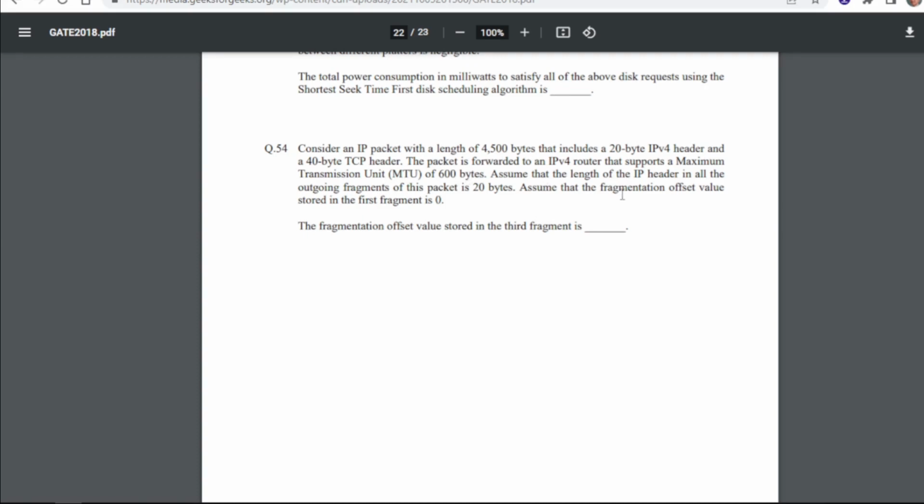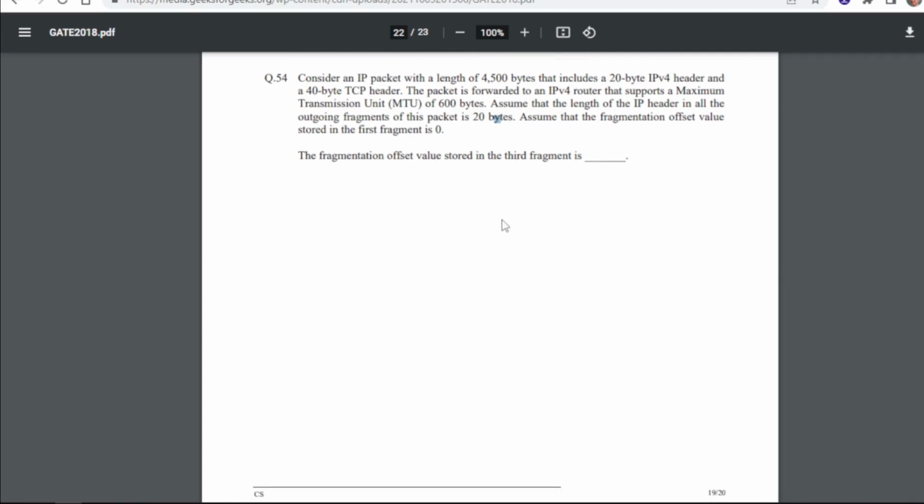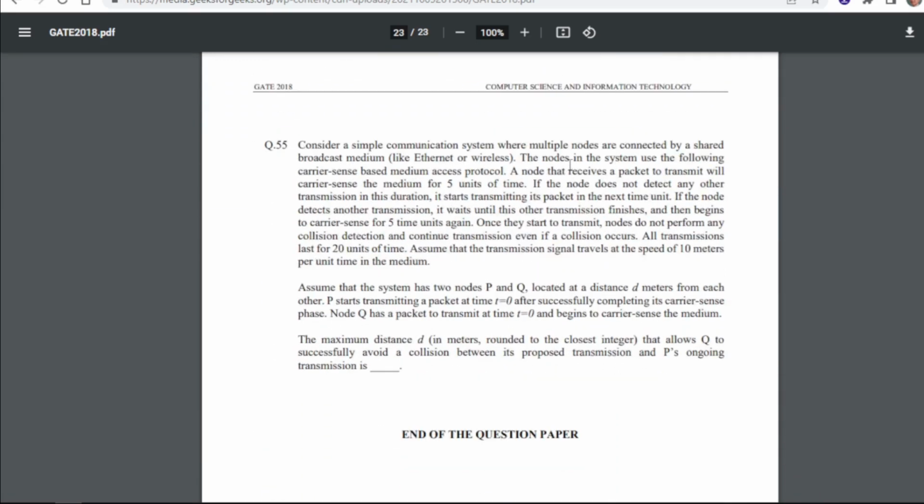Assume that the length of the IP header in all the outgoing fragments of this packet is 20 bytes. Assume that the fragmentation offset value stored in the first fragment is 0. So the fragment offset value stored in the third fragment is? So for 54 our answer is 144.